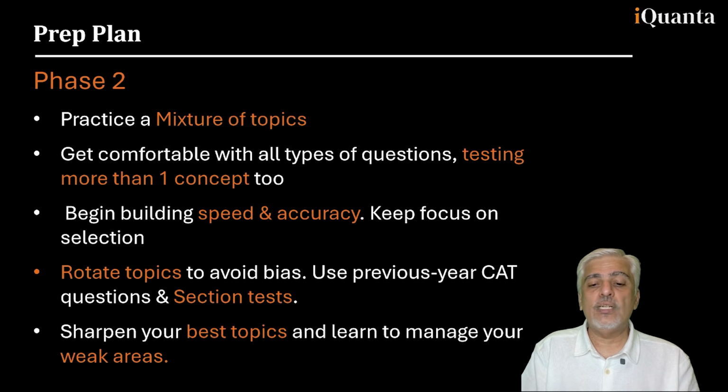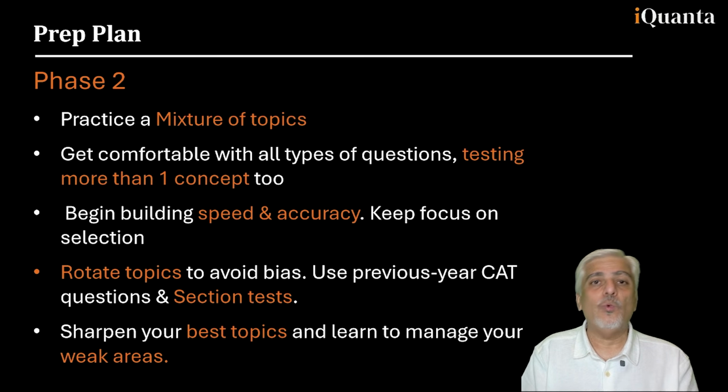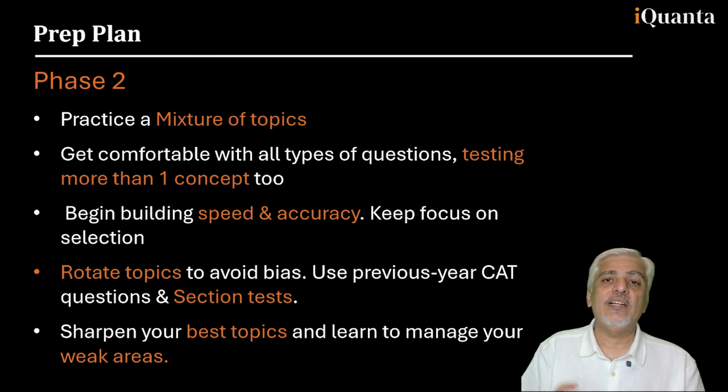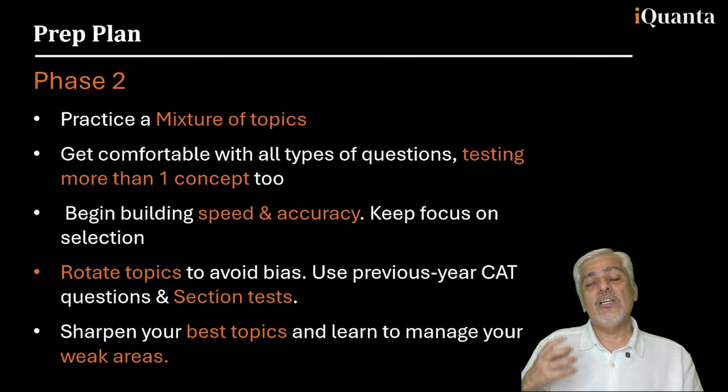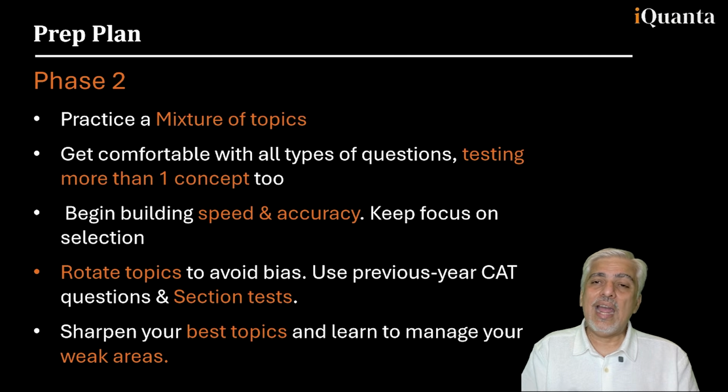Okay, let's go ahead to phase 2. Practice a mixture of topics. Now, why is CAT so difficult compared to what you study in class? The questions are actually the same. When I solve the questions at the end of the year and put a video on YouTube, people realize that the questions are not very difficult. What happens is the pressure gets to them. Also, a couple of combined concepts get to them. In the same question, they may need to use sequence and series and also profit and loss, or something like that.